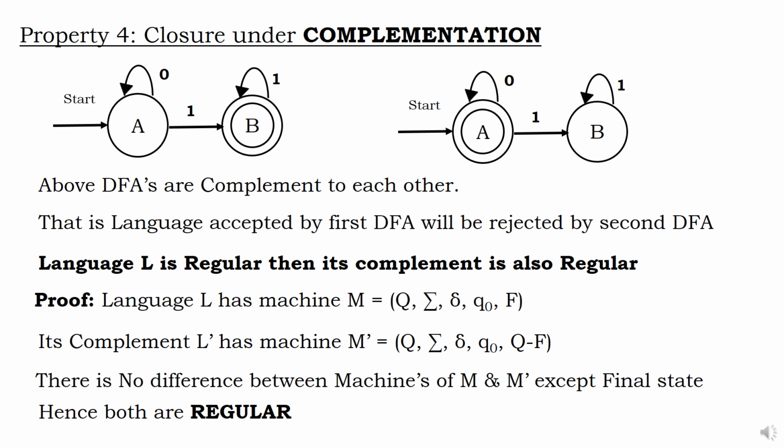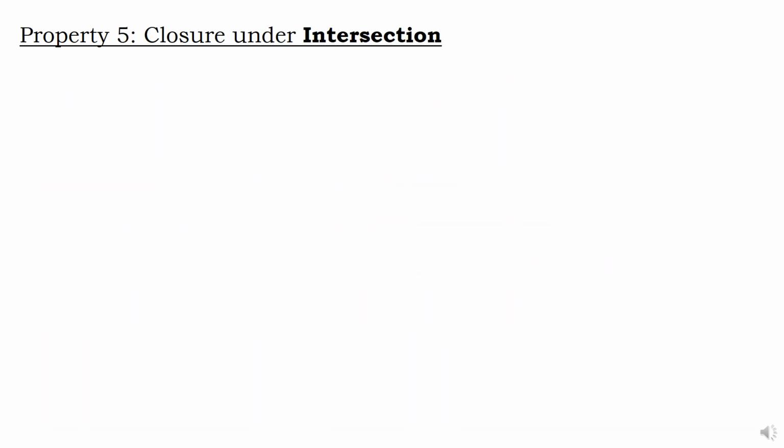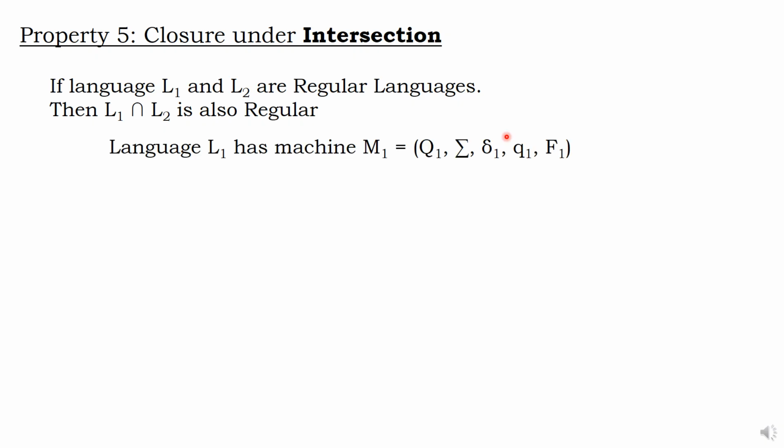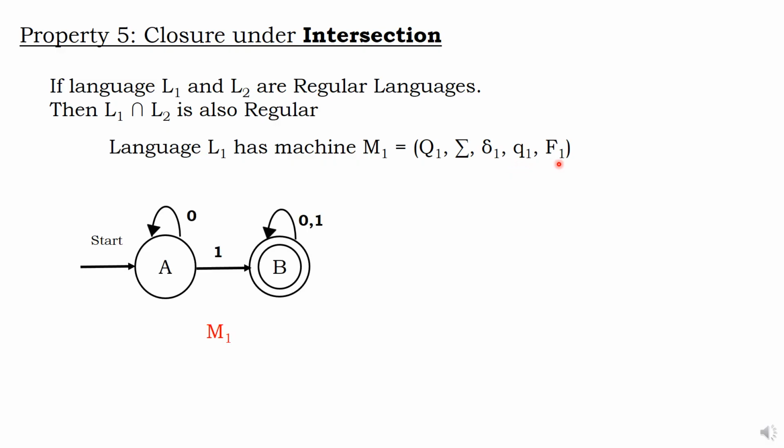What is property number 5? Intersection. A little bit of calculation is needed. Let us see. L1 intersection L2 is regular, I want to prove. Intersection means common, merging. Language L1 has a machine with Q, sigma, delta and so on.